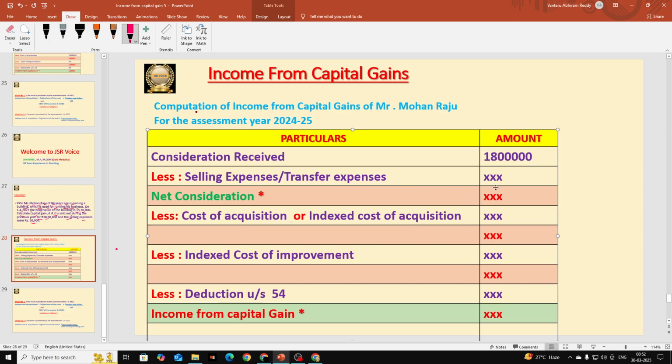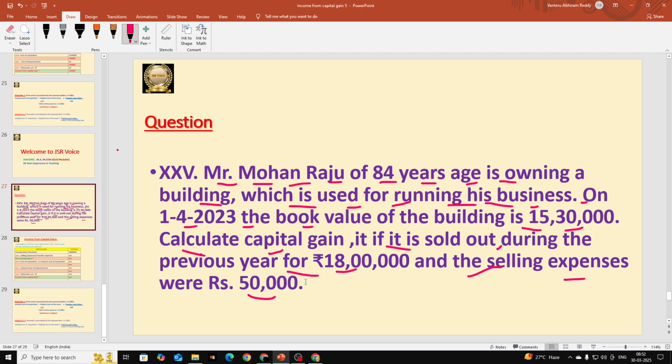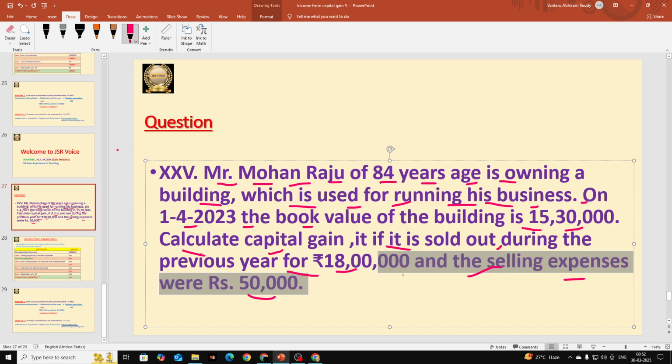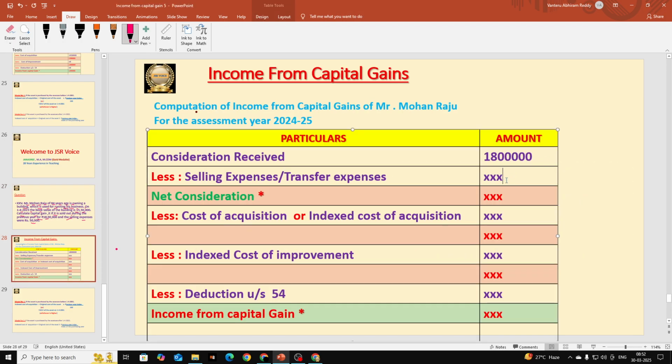Minus selling expenses or transfer expenses. Those are given here. How much? 50,000. You can see, selling expenses are 50,000. Let us go and deduct that. So this is the format we should always follow, in this order. If we deduct 50,000 from 18 lakhs, we get 17 lakhs 50,000.